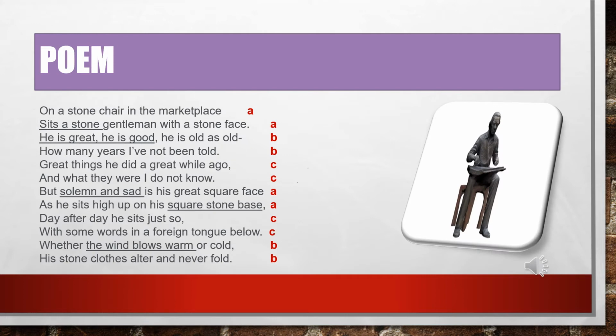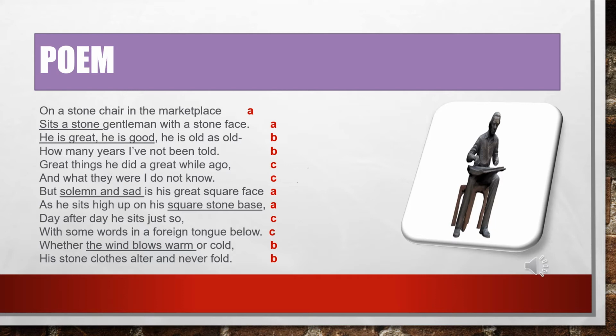So, children, now we can see the poem in detail. This is a very short poem by James Reeves, where the poet is expressing his feelings when he sees a statue in the marketplace. The statue is placed in a marketplace, and it is built on a high square base. He does not have much detail about the statue. Okay, so we can start with the poem.